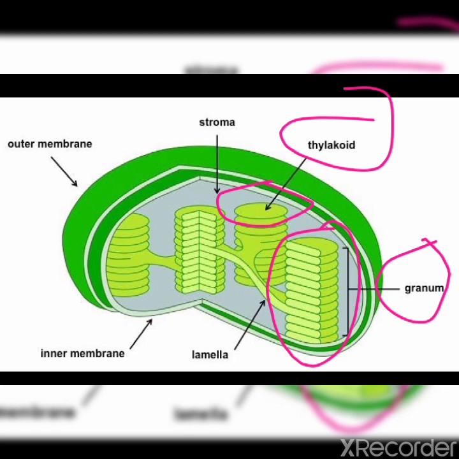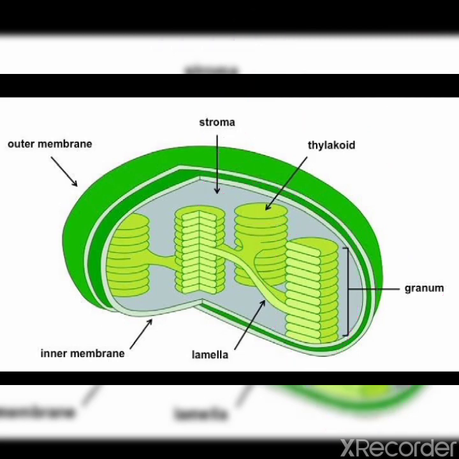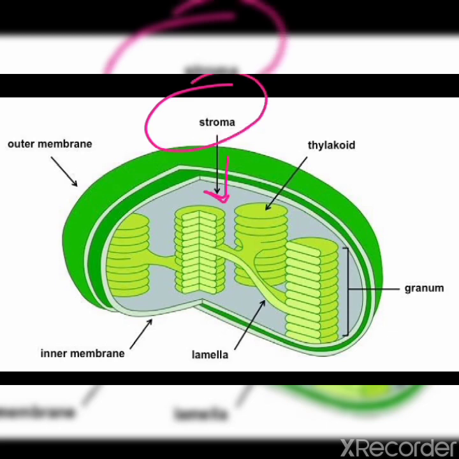Okay? Grana in turn are connected to each other and lie in a gel-like substance called stroma. You can see this stroma, a gel-like structure. Clear, children? And you can see how one granum is attached to another with this lamella. Clear? So this is the structure of chloroplast.